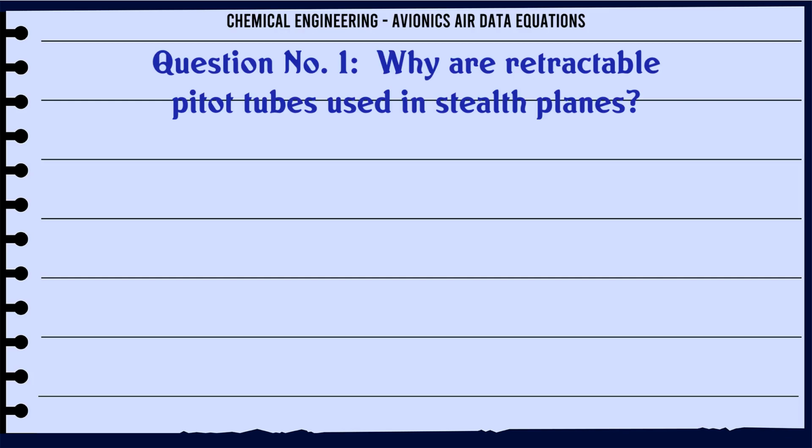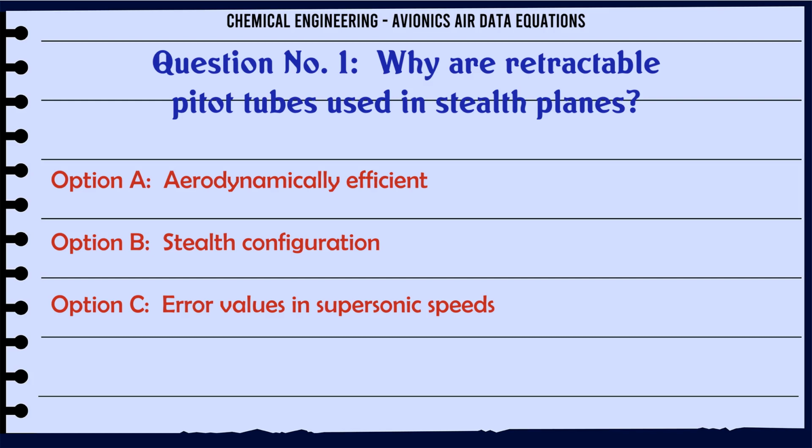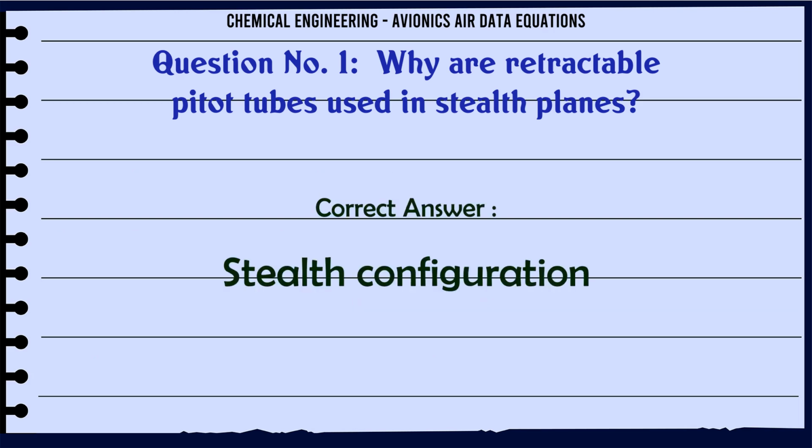Why are retractable pitot tubes used in stealth planes? A. Aerodynamically efficient. B. Stealth configuration. C. Error values in supersonic speeds. D. Use GPS for speed and altitude. The correct answer is stealth configuration.